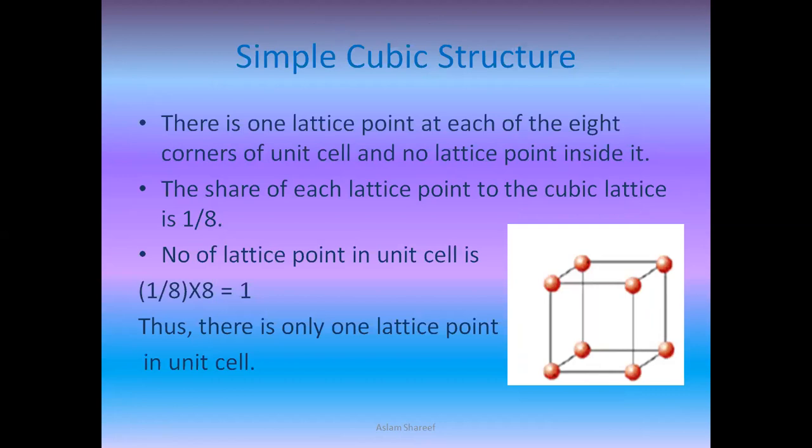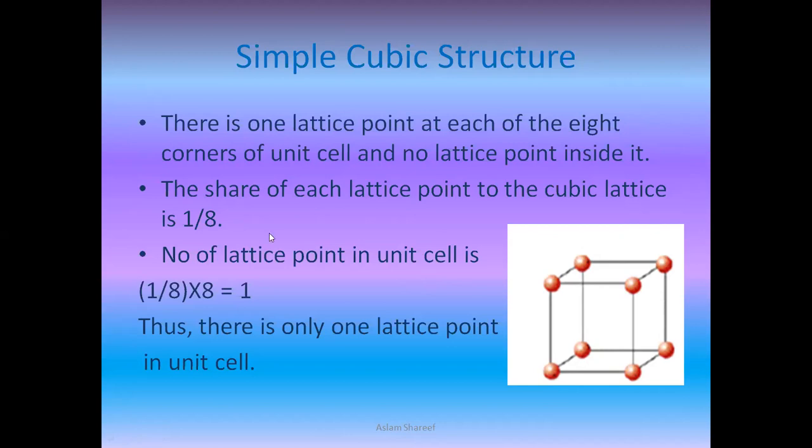So what is the simple cubic structure? As seen in the previous slide, there is one lattice point at each of the corners. This is 1, 2, 3, 4, 5, 6, 7, 8. So there are 8 points, one at each corner. The share of each lattice point to the cubic lattice is 1/8. What does 1/8 mean? Each point is shared with 3 neighboring sides. So when we cut them and take 1/8 of each, we will get only 1 unit cell. With the help of the next slide and the video, I'll explain more in detail.